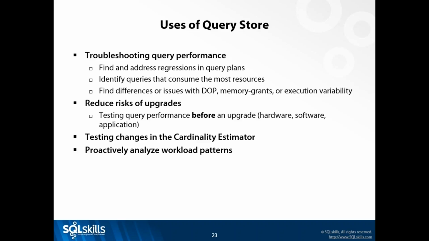No excuse in my mind at this point for not testing upgrades, because I have a way within SQL Server to capture query performance info. And I can also test changes to the cardinality estimator. That was a new feature introduced in SQL Server 2014. It was originally tied to the compat mode. Now it's tied to a database setting. But maybe in 2016 I still haven't started using the new CE. Query Store is a good way to help you test that. And I can proactively, in my free time, right, look at my workload and see where I can make optimizations.